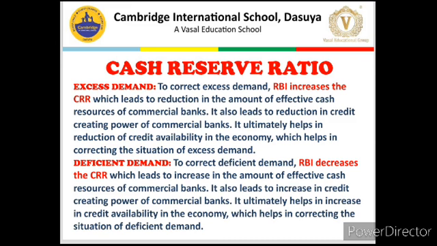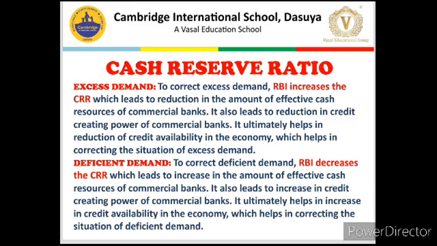So their effective cash resources will decrease, means they will have less cash to give as credit to the borrowers. So less cash resources, less credit creating power, less credit availability, and this helps in improving the situation of excess demand.